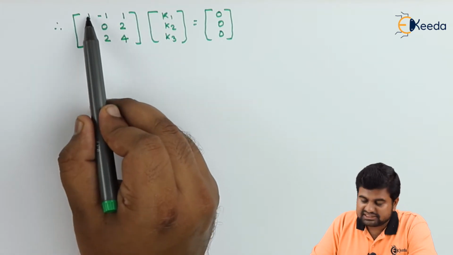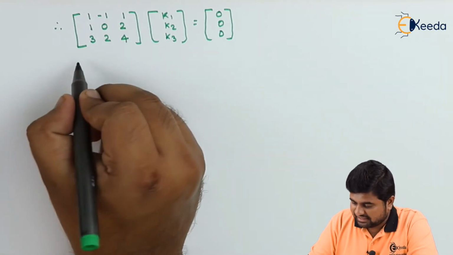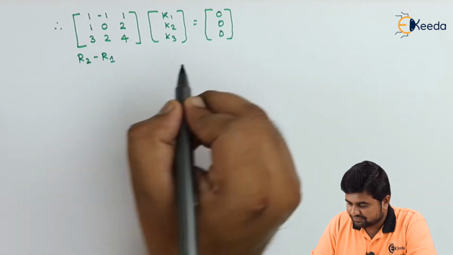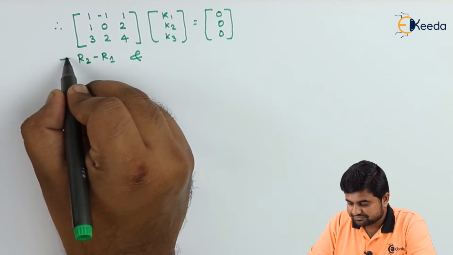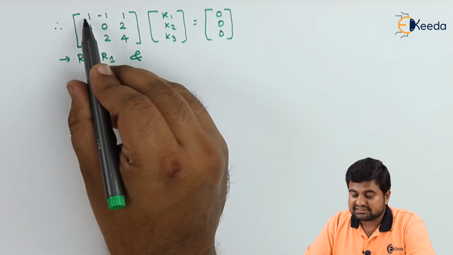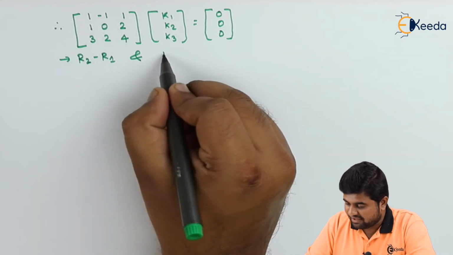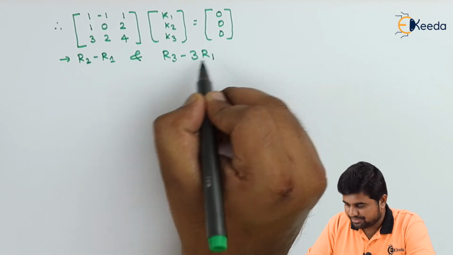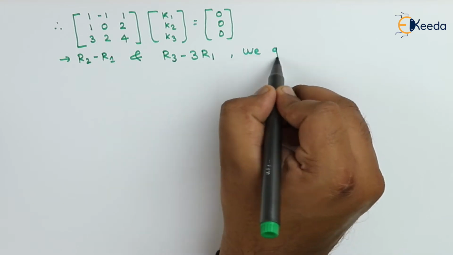Now we can see 1 minus 1 is equal to 0, so we can have R2 minus R1 and 3 minus 3 into 1. So we'll be having R3 minus 3 into R1. We get.